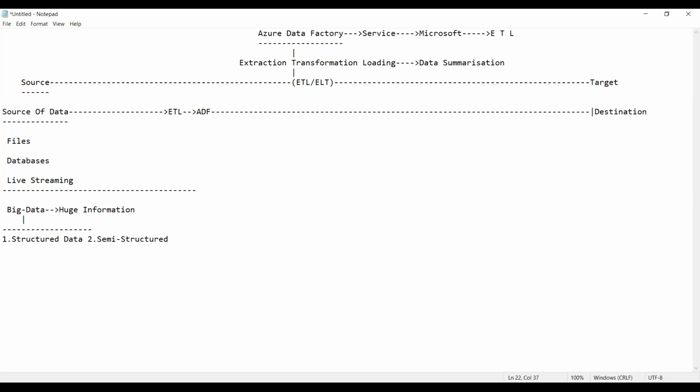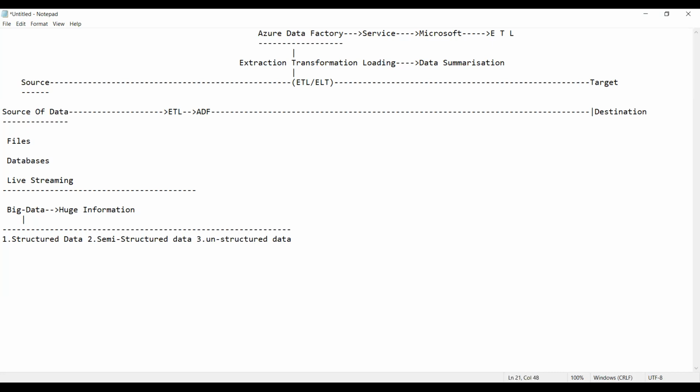Semi-structured data. And the next one, what do we have? Unstructured. Yes, exactly. The third one is unstructured data. So these are the categories or variations of data we can find here.